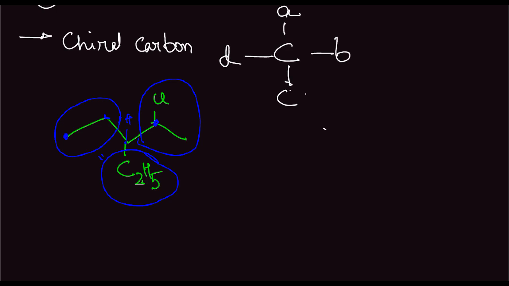And lastly, this carbon, this contains a chlorine group, a hydrogen group, a big group containing C2H5 and another C2H5 diethyl group, and this is a methane group. So this is a chiral carbon. So this compound has a chiral carbon. Having a chiral carbon is a criteria for having optical activity.